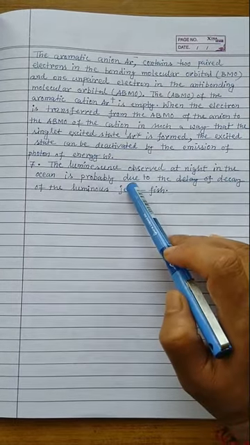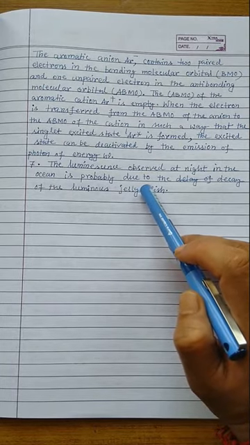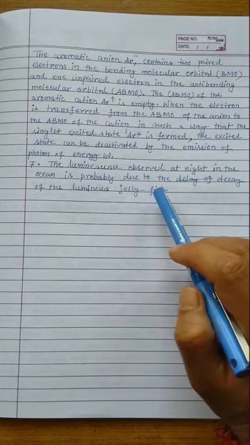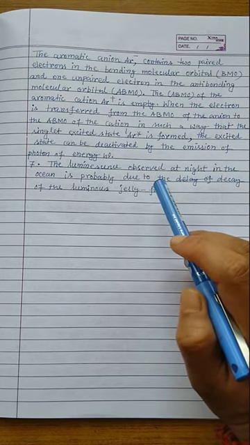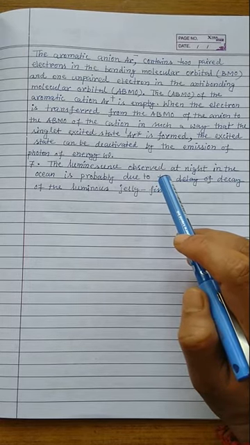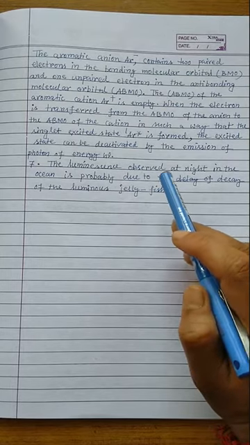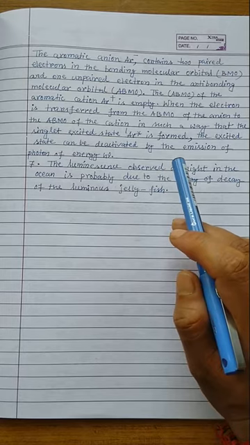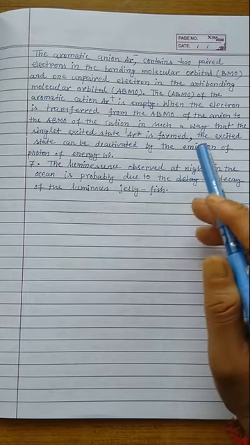And the seventh one is the luminescence observed at night in the ocean, which is probably due to the decay of luminous jellyfish, and we know that jellyfish is another very common example of biochemiluminescence. It means inside their body they have a particular type of chemicals, and when they undergo reaction they emit radiation, and this is very beautiful to look at and observe. At night it looks like the light is waving in the ocean.